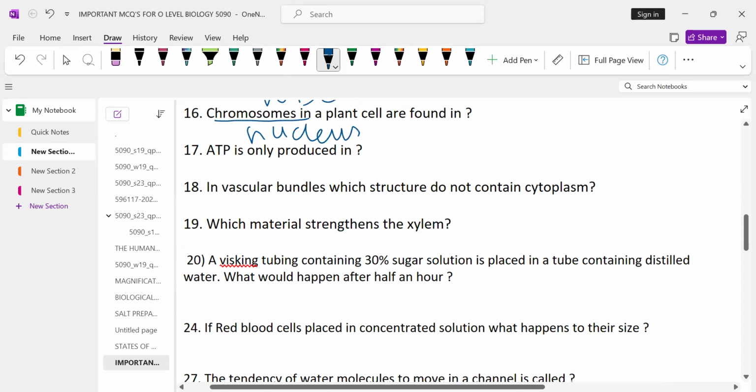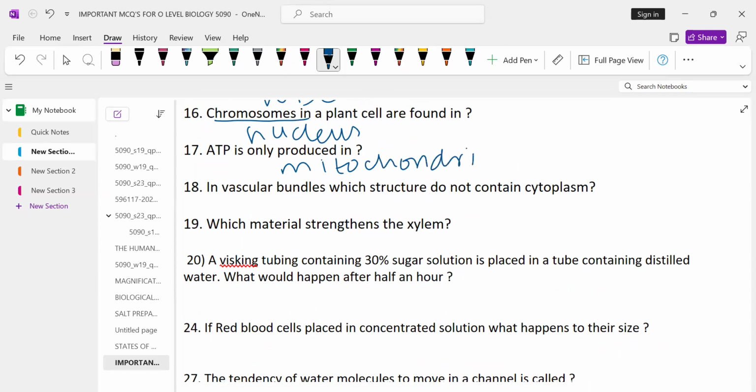ATP is only produced in, so what is ATP? ATP is produced in the mitochondria during cellular respiration. Then in the vascular bundle, which structure does not contain cytoplasm? The structure that does not contain cytoplasm is xylem. Xylem vessels are hollow and not living vessels, and they contain neither cytoplasm nor nucleus.